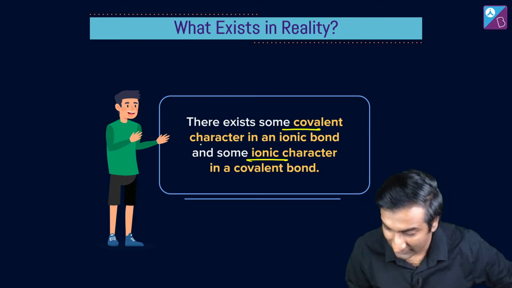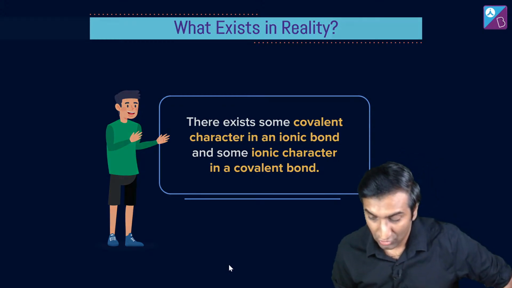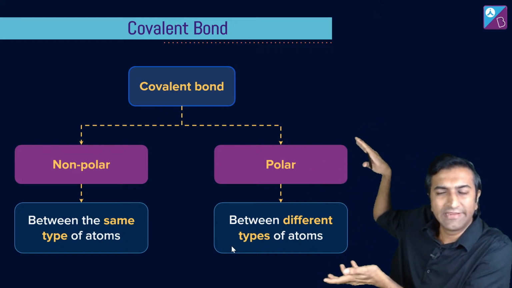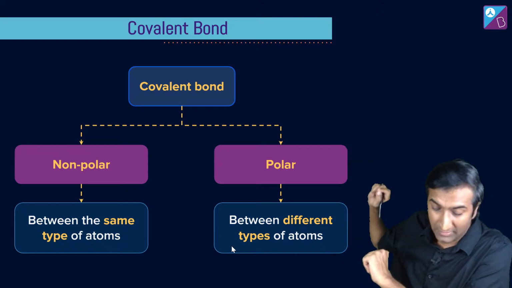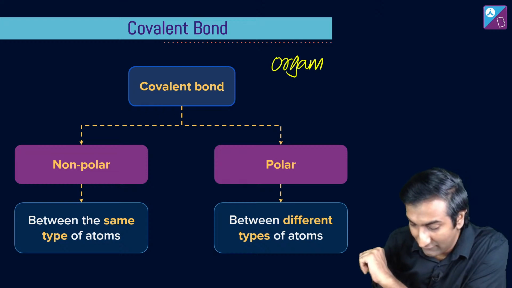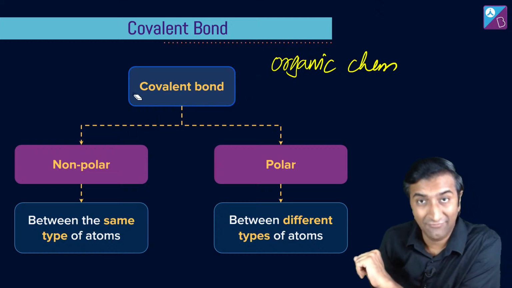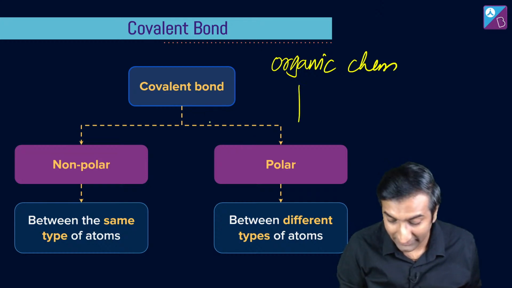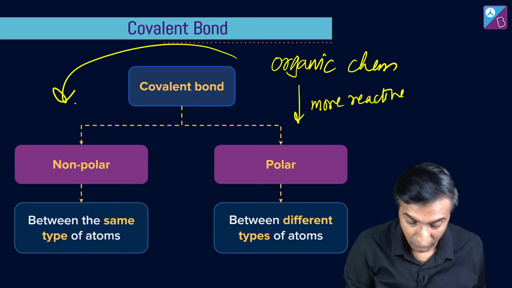So there's always some covalent and some ionic character. Okay, and that is very interesting. Okay, so covalent bonds can in a short way be classified in this way. They can be classified as polar bonds or non-polar bonds. Okay, now both of these form the basis of organic chemistry. I have been saying this a lot. Okay, if something is polar, then it'll have some very fascinating properties. It'll probably be more reactive than things that, oh, ulta bola maine. If something is polar, it's probably going to be more reactive than non-polar molecules.